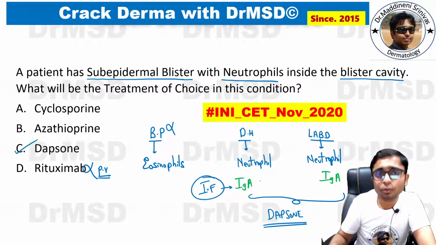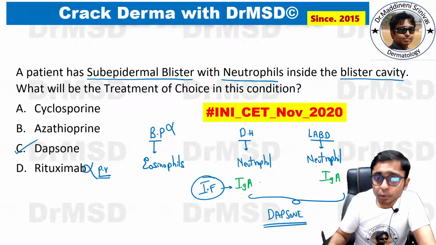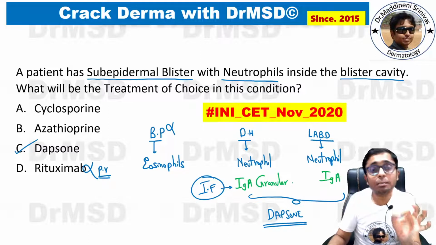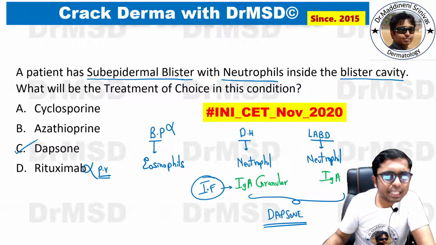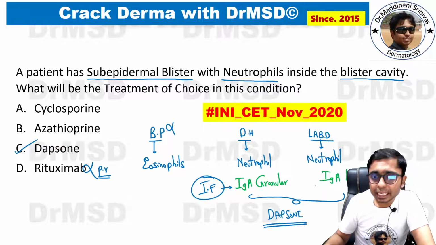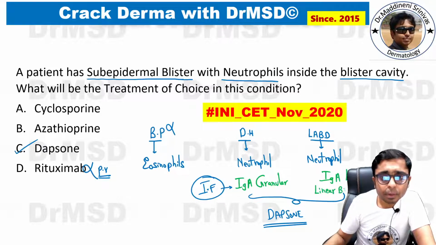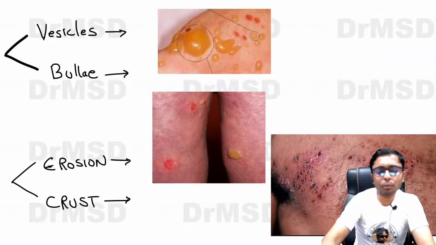In dermatitis herpetiformis, the IgA is deposited in a granular fashion along the dermal papillary tips. Whereas in linear IgA bullous dermatosis, as you have guessed, it is going to be in a linear fashion along the basement membrane zone. So this is about this MCQ.